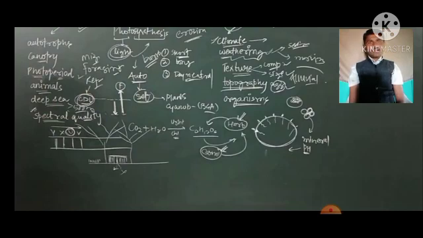In the case of a long day plant, suppose the plant needs 10 hours of light and it is getting only 5 hours of light, ultimately it will also not produce flowers. Whereas day neutral plants will flower because they do not bother about short term light or long term light.